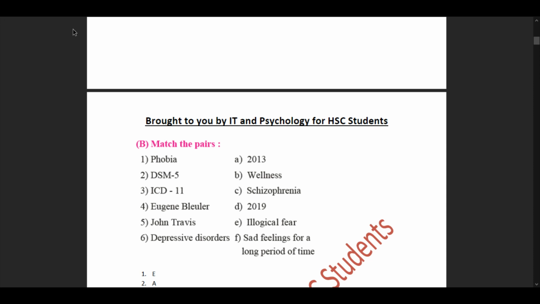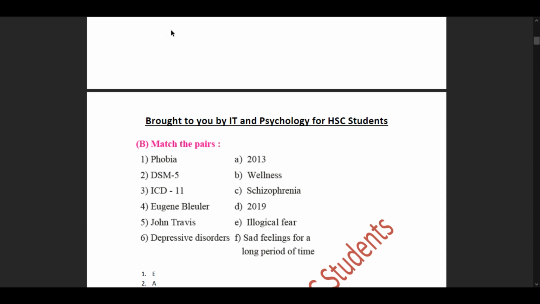Then we move forward to our second option in our column 1, that is DSM-5. This matches up with being formed in 2013, where it actually started. Sorry, DSM-5 was released in 2013. The latest version of the DSM, that is our DSM-5, was released in 2013, and it is being continued until further notice, where it will be updated to DSM-6.